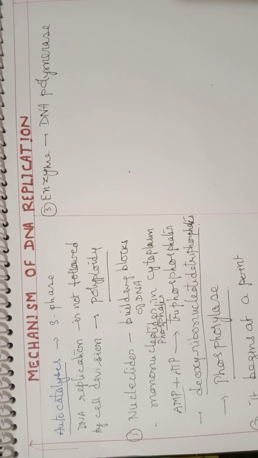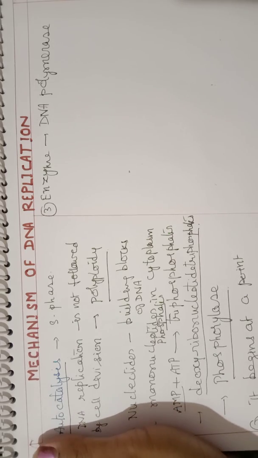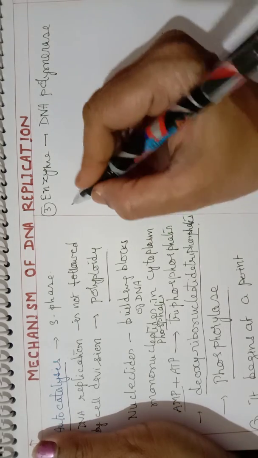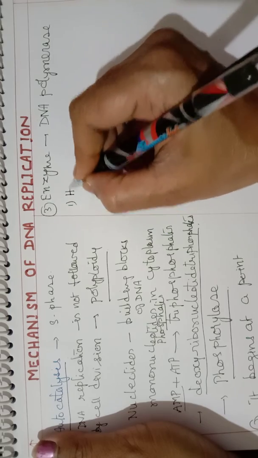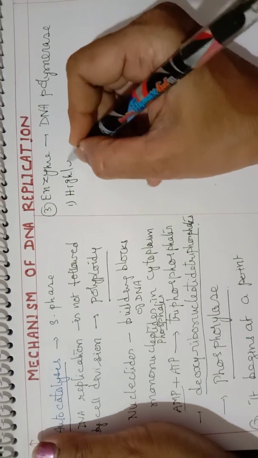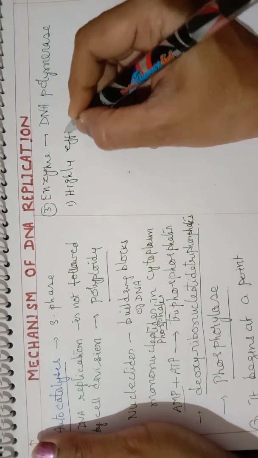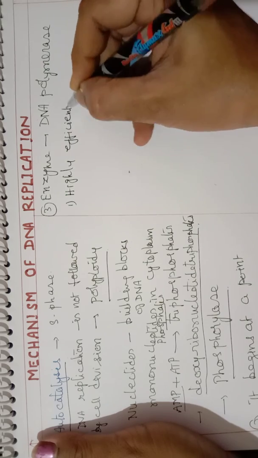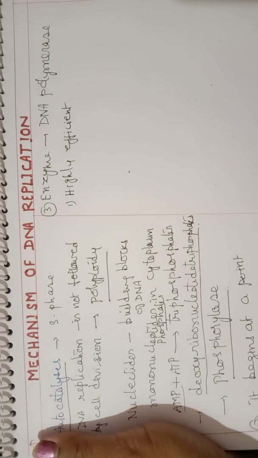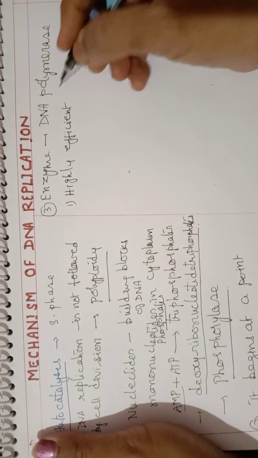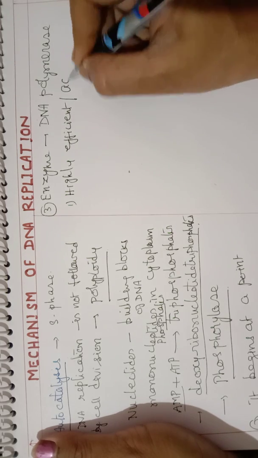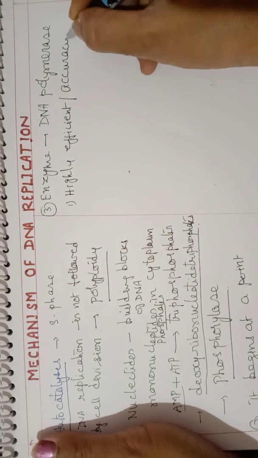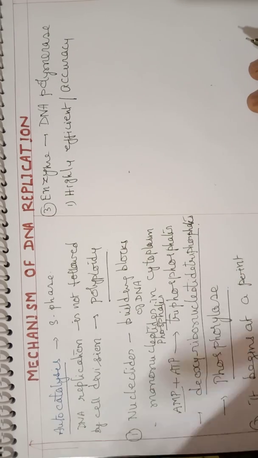Now, DNA polymerase has some very important features. Let us see what those features are. First thing is, it is a highly efficient enzyme, or it has a high degree of accuracy.